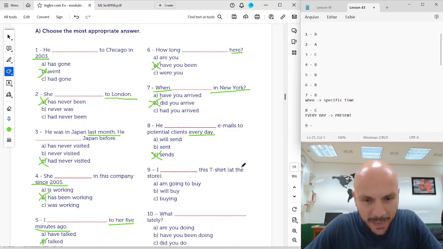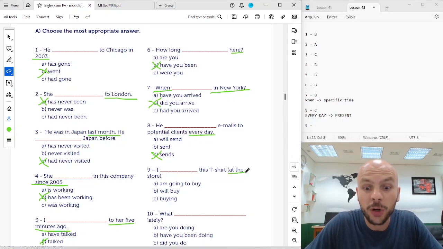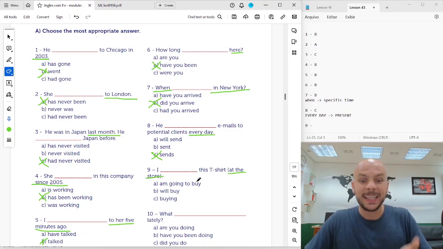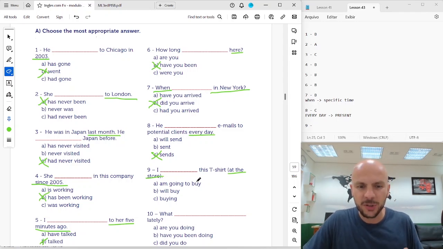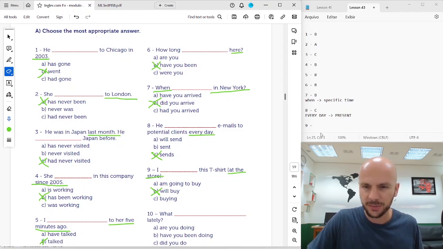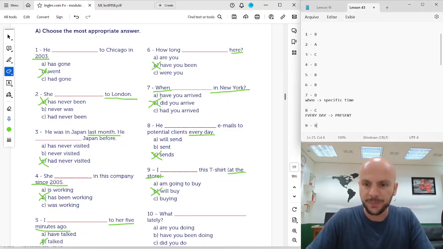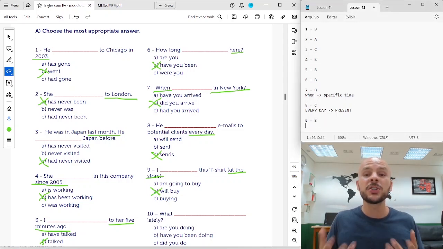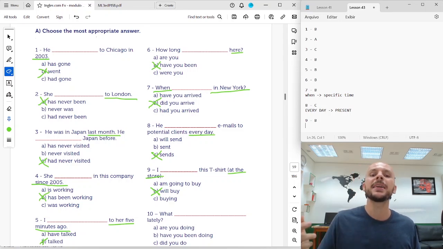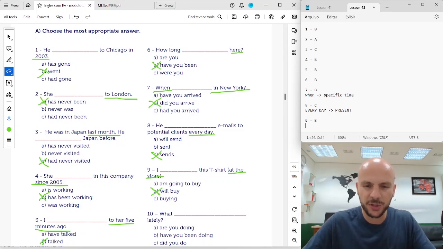9. I this t-shirt at the store. Okay, so I am at the store and I decided at the moment, okay, I decided at the store, so I will buy this t-shirt. Okay, so 9 letter B. Remember, when you make decisions at the moment, you have to use will. Okay, so if I am at the store, I decide, okay, I like this t-shirt, I'll buy it. Okay, so I will buy this t-shirt.